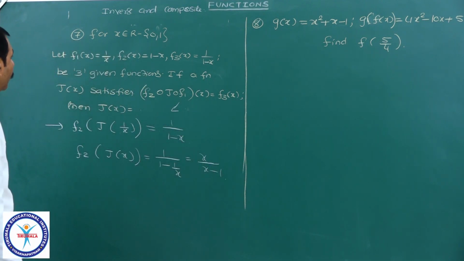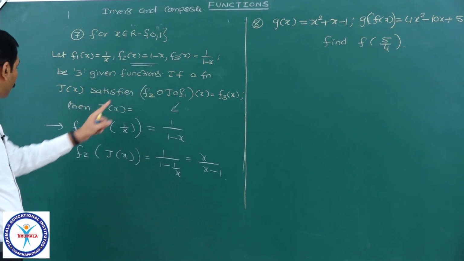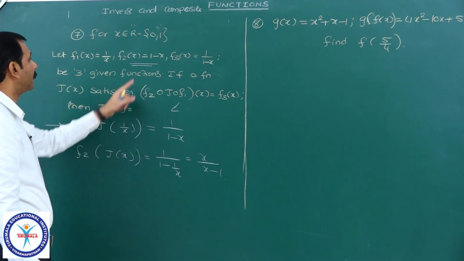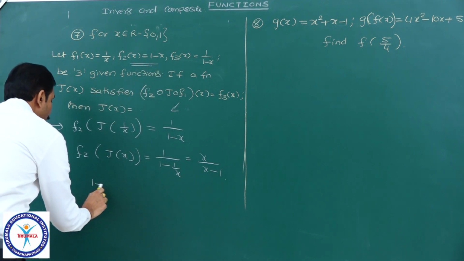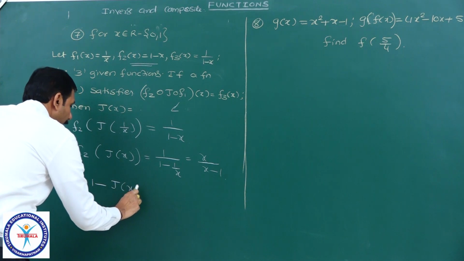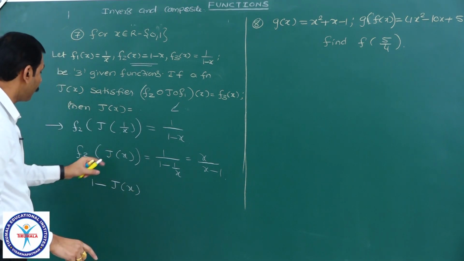Now, what is f2 of x? f2 of x is 1 minus x. f2 of j of x means replace x by j of x. Therefore, it is 1 minus j of x. Hope you are able to understand.